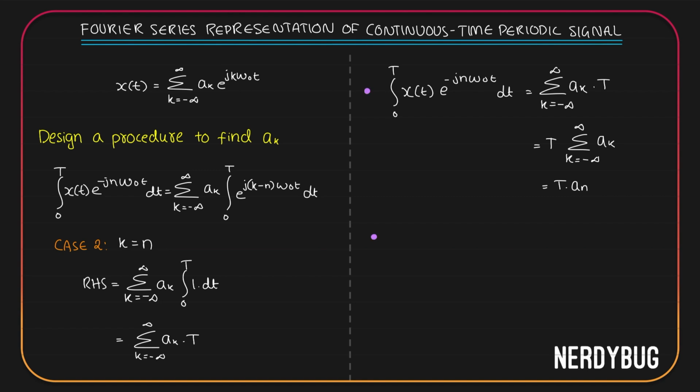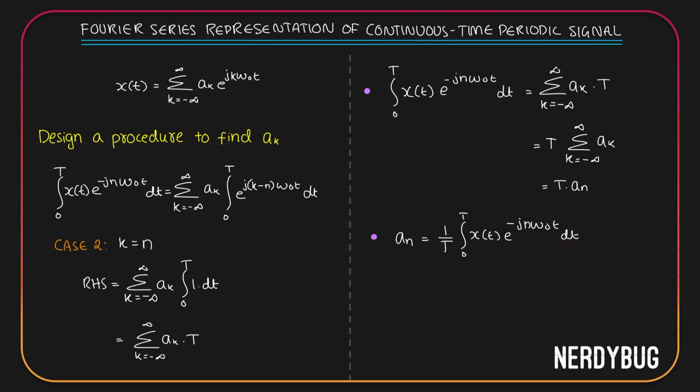Taking T to the other side of the equation, we can write an expression for a n: 1 by T integral from 0 to T x of t e raised to minus j n omega naught t dt. So the nth coefficient a n is given by 1 by T integral from 0 to T x of t e raised to minus j n omega naught t dt.